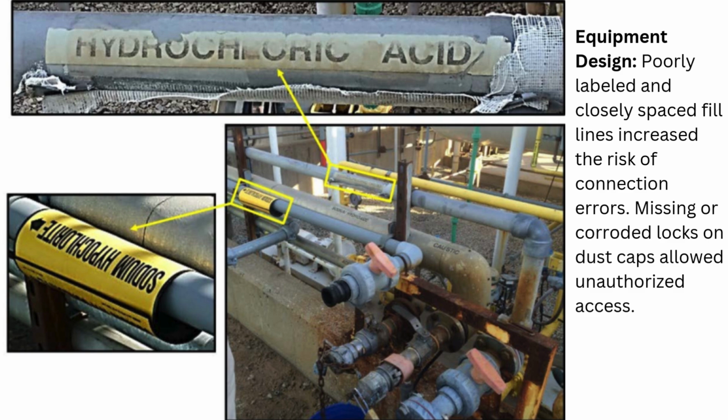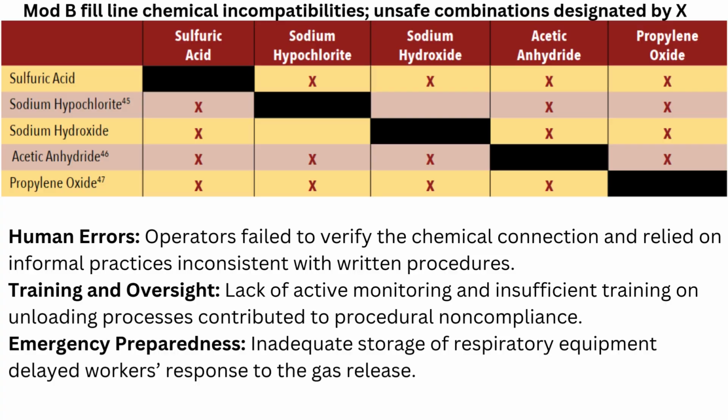What are the root causes? Equipment design. Poorly labeled and closely spaced fill lines increased the risk of connection errors. Missing or corroded locks on dust caps allowed unauthorized access.